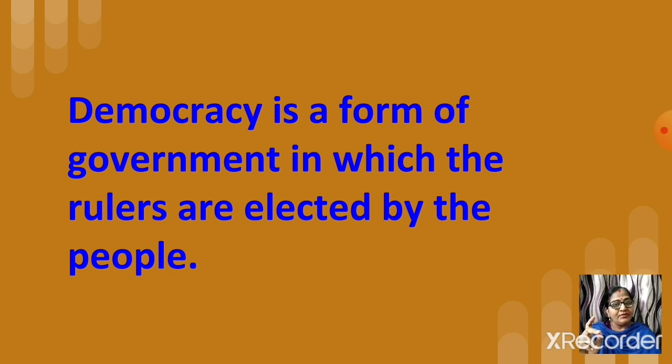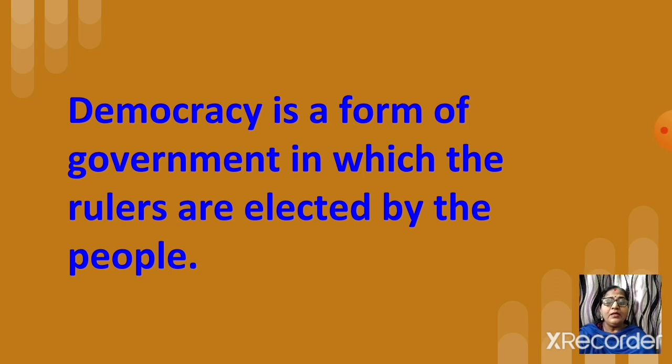Democracy is a form of government in which the rulers are elected by the people. Am I right? Now this definition separates democracy from other forms of government that are clearly not democratic.